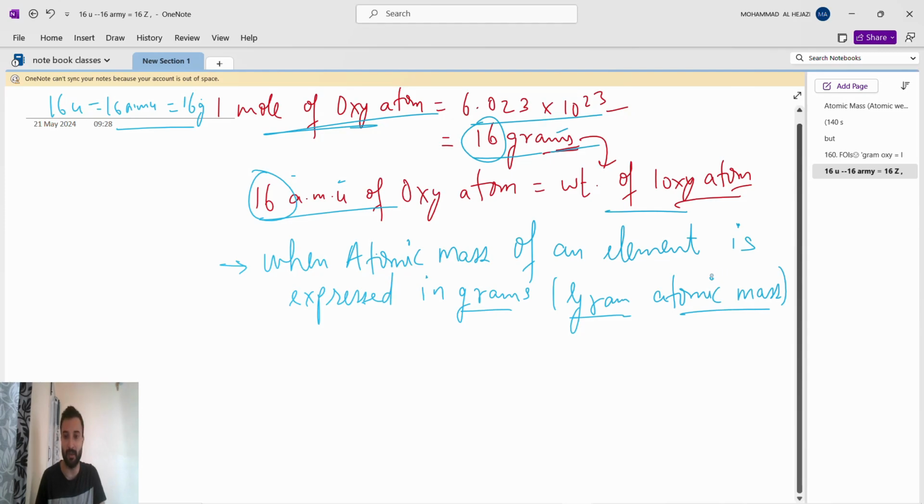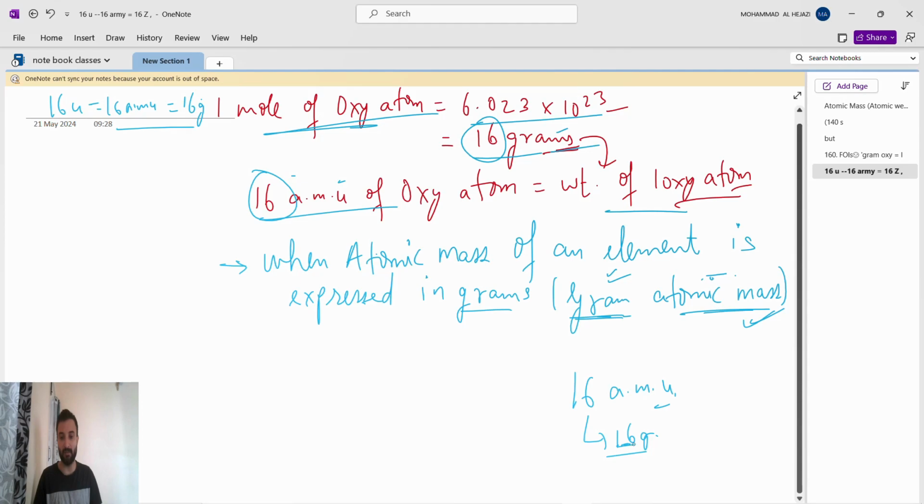By the name you will understand: gram atomic mass means atomic mass in gram. As an example, the atomic mass of oxygen is 16. If you write AMU, it becomes 16 AMU. If you want the gram atomic mass of oxygen, meaning atomic mass in gram, it will become 16 gram.